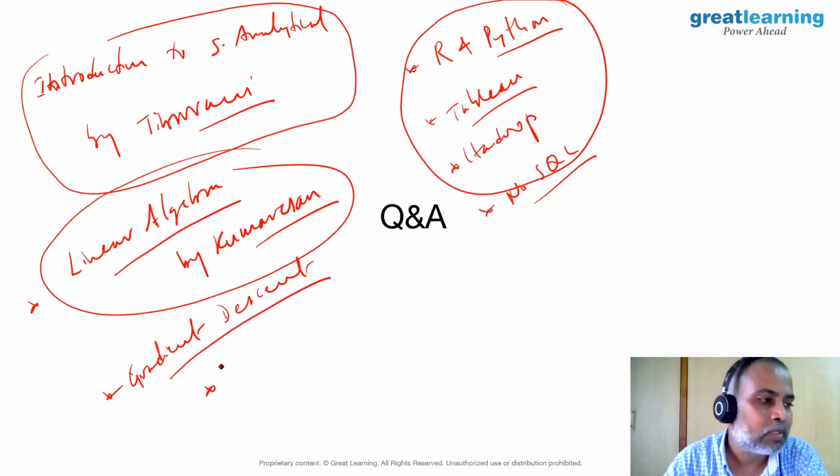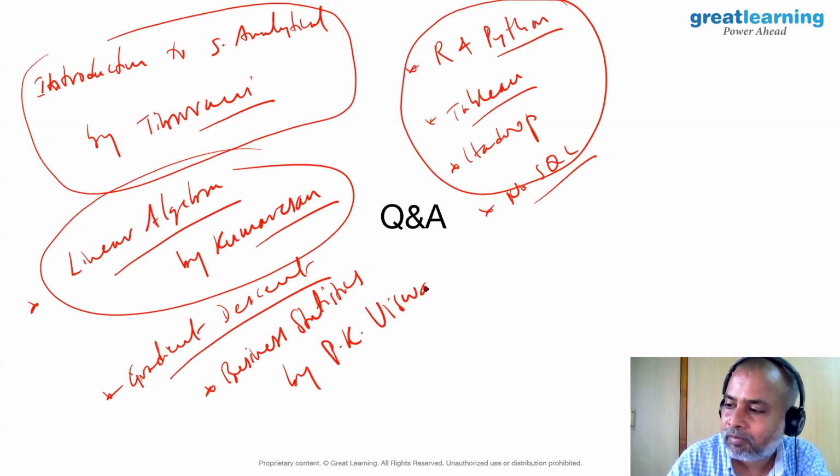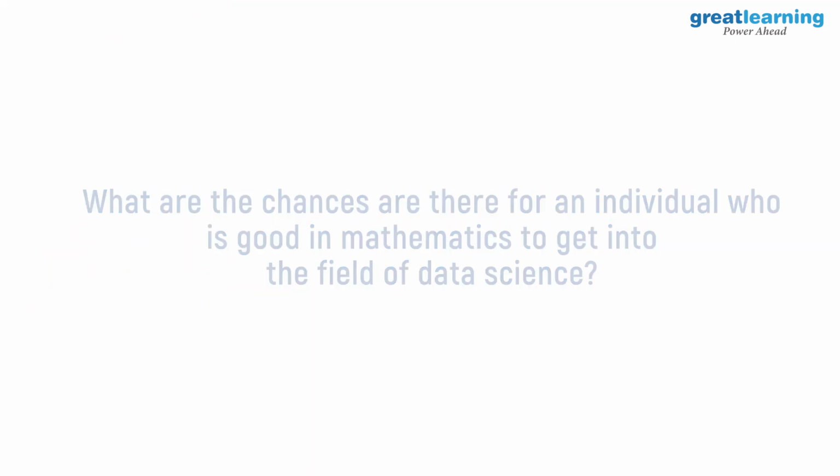And from a probability point of view, you can look at Business Statistics by Professor PK Viswanathan. Make sense?